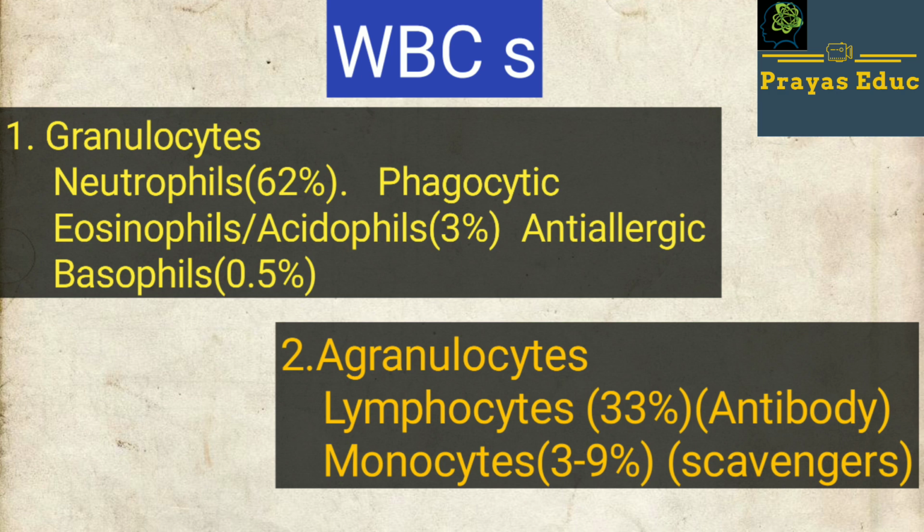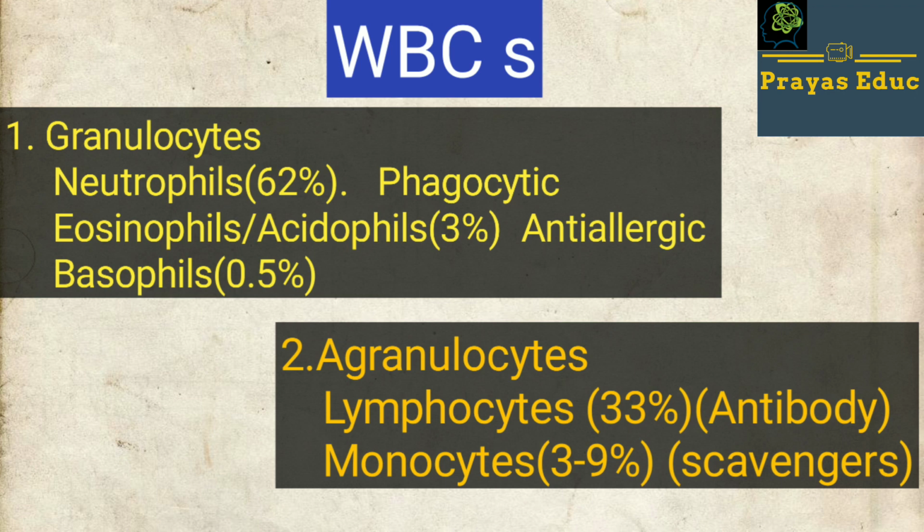In granulocytes, neutrophils are near about 62%, and they function as phagocytes. They kill microorganisms or bacteria by engulfing them. Then eosinophils or acidophils act as anti-allergic, meaning they work against allergies. Basophils produce histamine and heparin, which are synthesized by mast cells, and they also work against allergies.